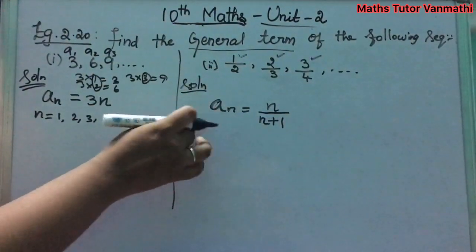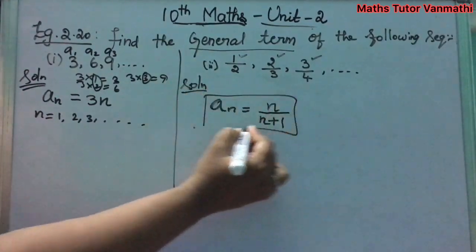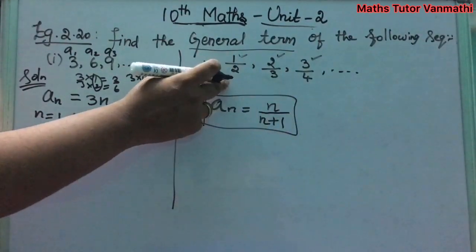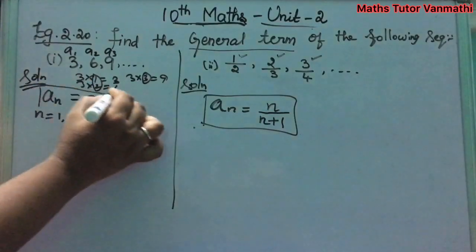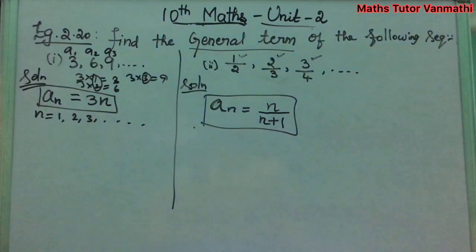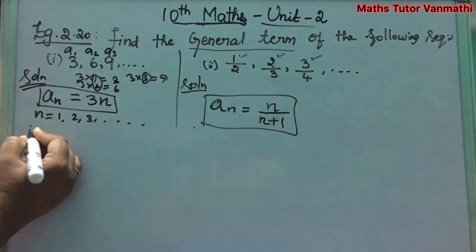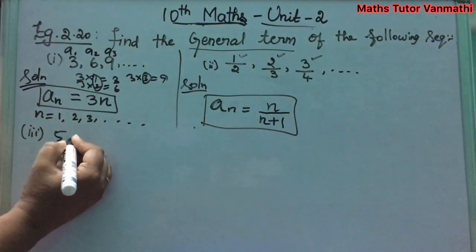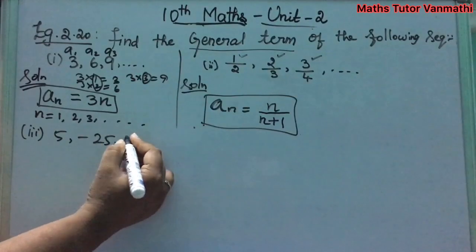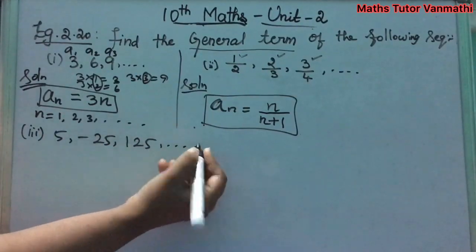So by this we can say the general term is a_n equal to n by n plus 1 for this second subdivision. And for subdivision 1, a_n equal to 3n. These are the general terms of subdivisions 1 and 2. Next, subdivision 3 is 5, minus 25, 125, etc.